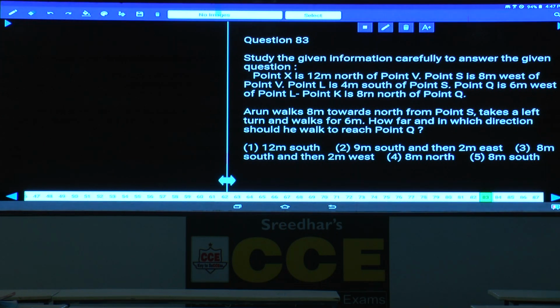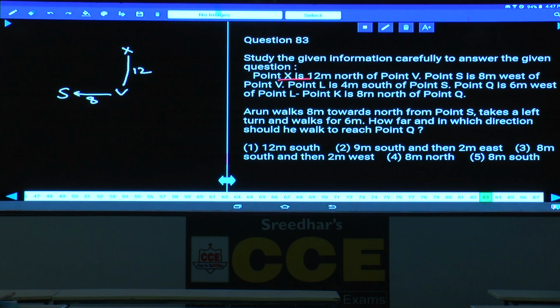Point X is 8 meters to the north of point S. If S is here and this is X, just tell me what is the difference here. Now the distance is 8 meters. And point X is 12 meters to the north of point V. X is here and V is here, and this is 12 meters. X is 12 meters to the north of V, S is 8 meters to the west of V.